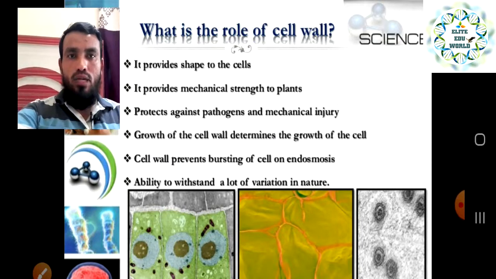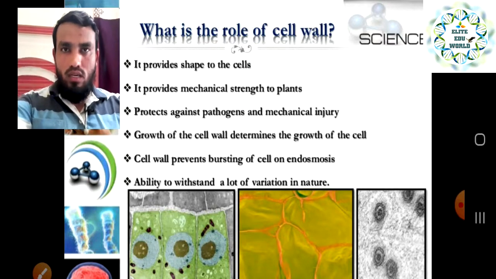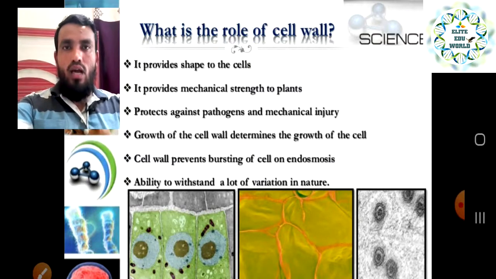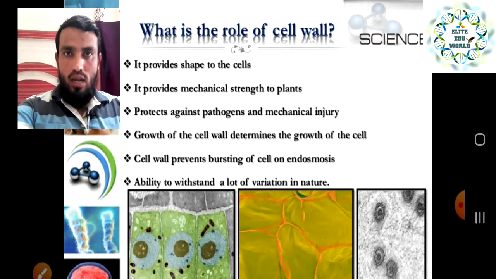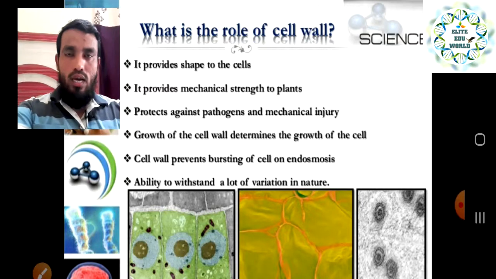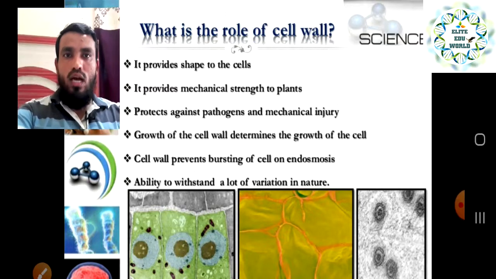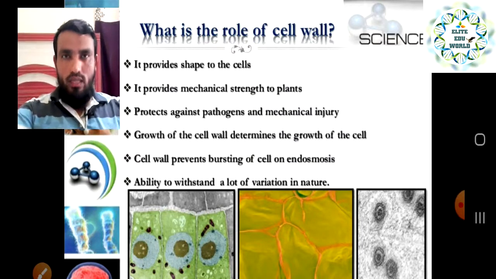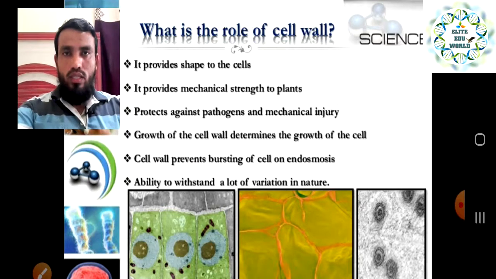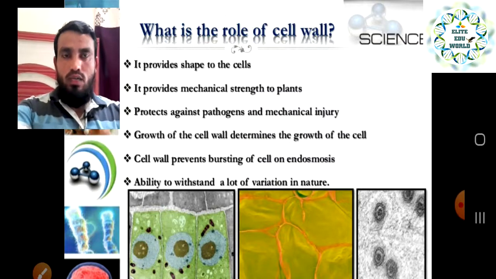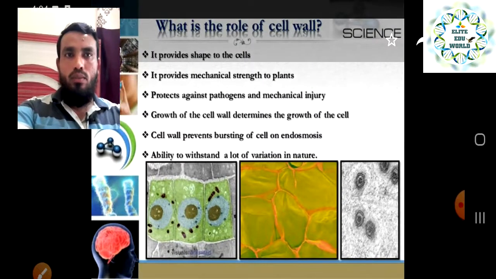The next is the ability to withstand a lot of variation in nature, meaning whatever variations are coming in nature, cold seasons, sometimes very harsh conditions, very high temperatures. Some hot and desert areas have higher temperatures, and some cold areas have much lower temperatures. So whatever harsh conditions or variations come in nature, it provides more strength to withstand them. That is an advantage of the cell wall that is present especially in the plant cell.